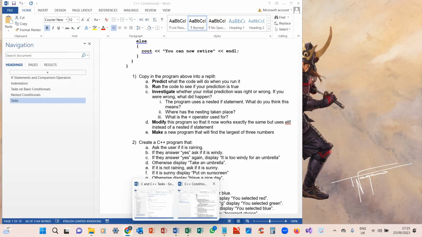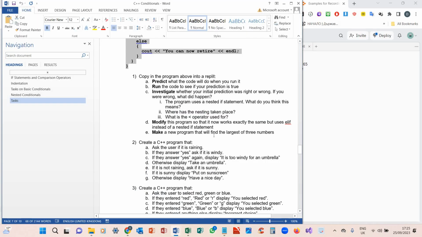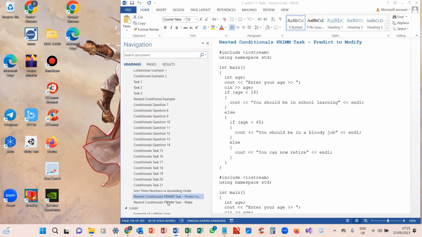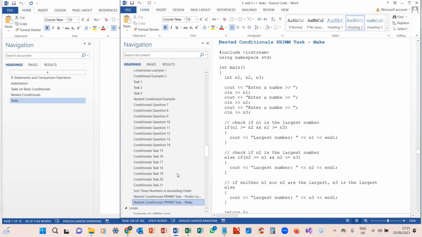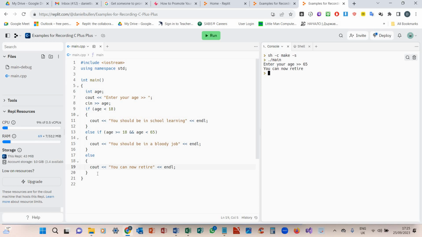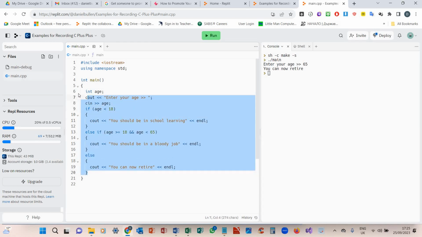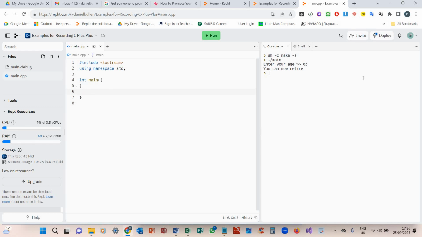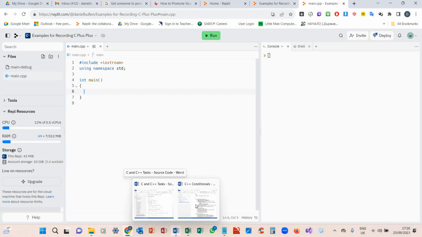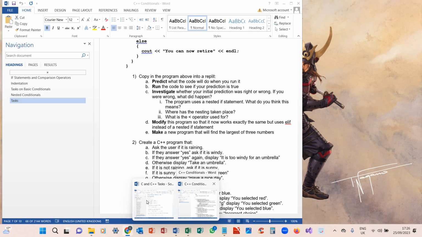Now, this is where it gets difficult. We need to make a new program that will find the largest of three numbers. Now that is going to be a challenge in and of itself. So, what we will need to do, I would normally encourage my students to make a new Replit, just so they learn the skill. But I'm not going to do that in this case. I'm going to use the one that we have. So rather than making the video take a little bit too long, I can just get the code down for you as much as we can. So we need to make a new program that finds the largest of three numbers.